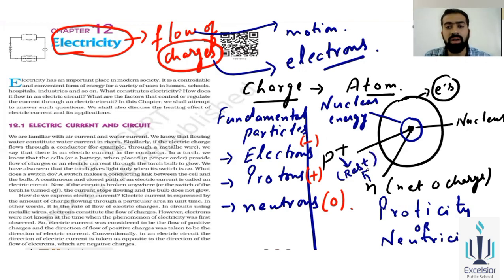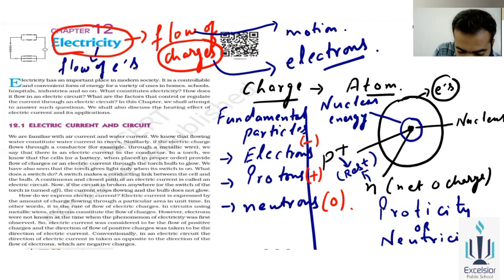We have only one fundamental particle which is in motion, that is electrons, and that's why the meaning is flow of electrons. So that's why the chapter's name is electricity. ये एक reason है जिसके कारण हम electricity बोलते हैं उसको. That means flow of electrons.